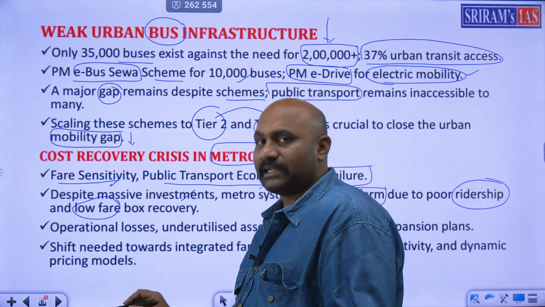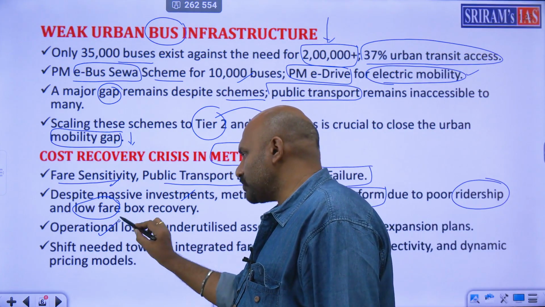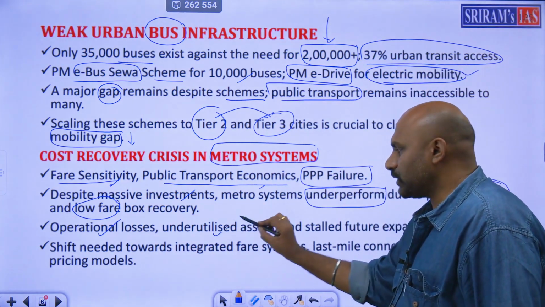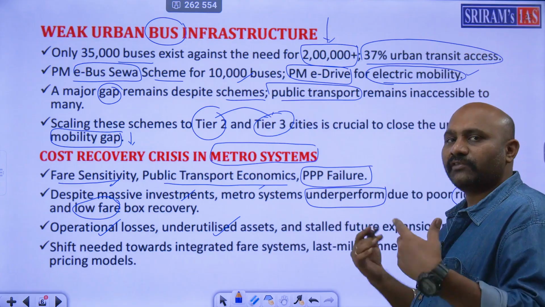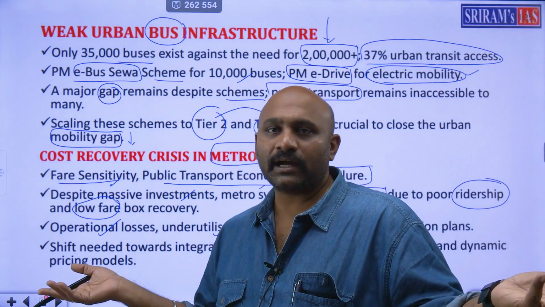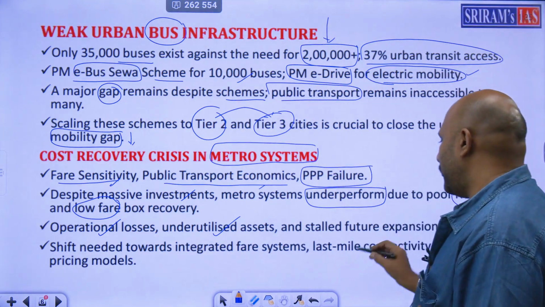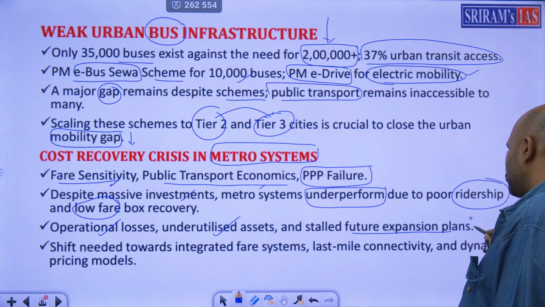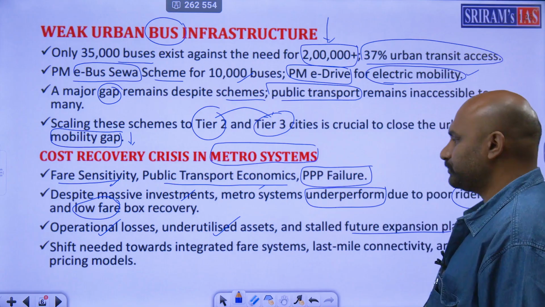And because of this, still the systems are running. Therefore, you will have operational losses. Underutilized assets, a lot of metro trains are not even working properly, in the sense that people are not utilizing them, therefore the trains are empty. And finally, future expansion plans will take a big hit.